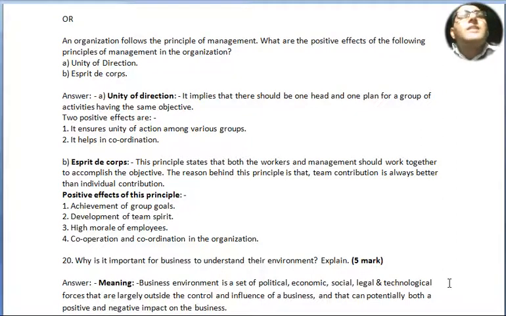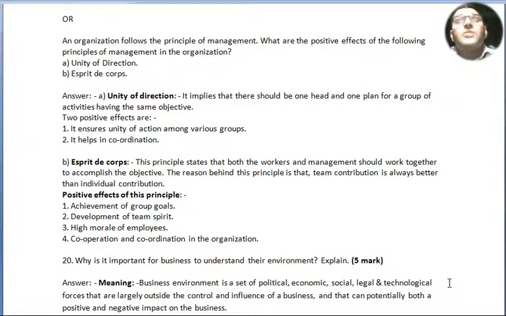Same question number 19. An organization follows the principles of management. What are the positive effects of the following principles of management in the organization? Unity of direction and unity of spirit de corps. Point A, unity of direction. It implies that there should be one head and one plan for a group of activities having the same objective. Two positive effects are: it ensures unity of action among various groups, and it helps in coordination.